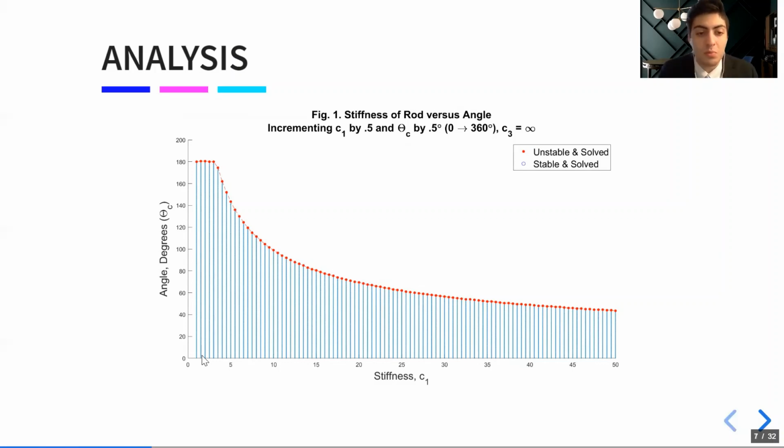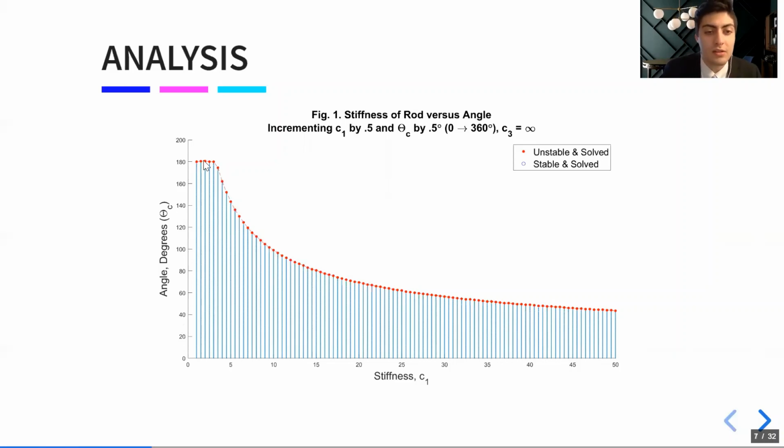If it's stable, we'll plot a blue point and increment our twisting angle until we reach our first unstable point, denoted by a red dot. Then we increment our twisting stiffness and repeat this process until we see this relationship, where as stiffness increases, the angle at which our rod becomes unstable exponentially decays.